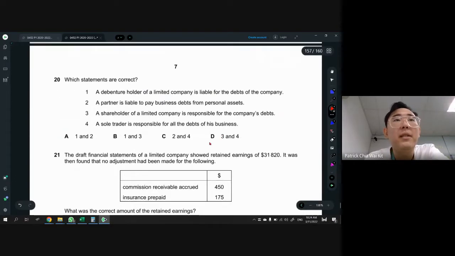Question 20. Which statements are correct? The debenture holder is liable for debt. No, debenture holder means the people who give loan to the business, so 1 is out. Partner is liable to pay for the business? Yes, this is unlimited liability for partnership, so 2 is correct. 3, shareholder of limited company is responsible for the company's debt. No, shareholders are only responsible for what they invested, and that's it. If anything happens to the business, it has nothing to do with them. So the answer should be 2 and 4. Sole trader is responsible for all the debts. Yes, correct, unlimited liability.